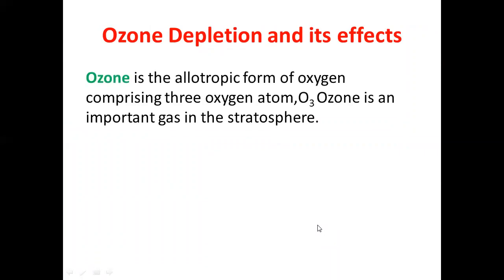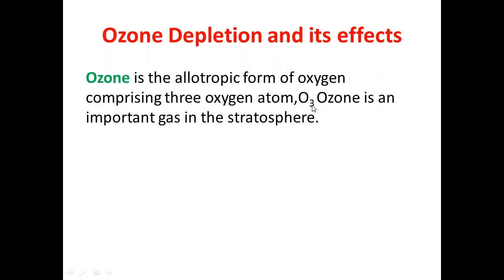Coming to the next very important topic, ozone depletion and its effect. What is ozone? Ozone is an allotropic form of oxygen comprising three oxygen atoms. O2 is the oxygen molecule and O3 is the ozone molecule, because three oxygen atoms are bonded together to form ozone. Ozone is an important gas in the stratosphere.